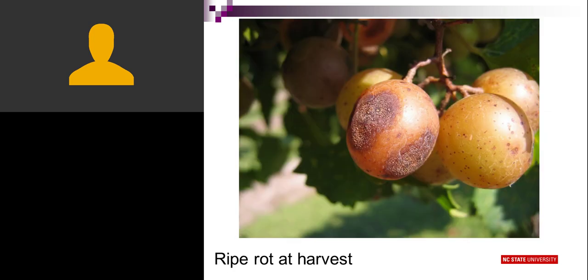Just another shot here. This is a close-up of ripe rot at harvest. You can see the symptom, which is the brown rot, and the signs of the pathogen, which is the orange spores on the surface of that rot.